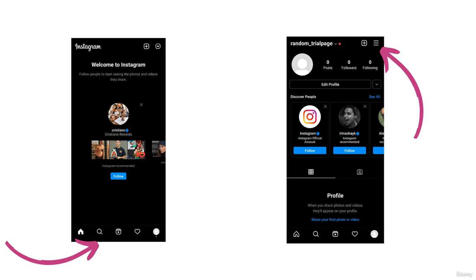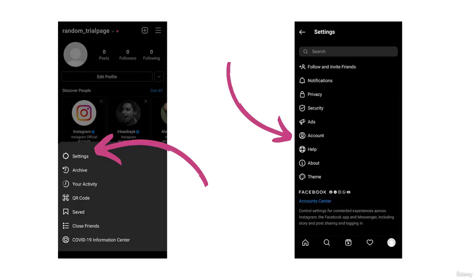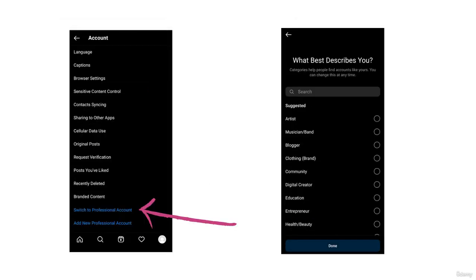And after clicking on those three parallel lines, you should click on the settings tab as shown on the left image. After that, click on the account section as shown on the right image. Now after clicking into the account section, scroll to the bottom and you will see the switch to a professional account option. Click on that.